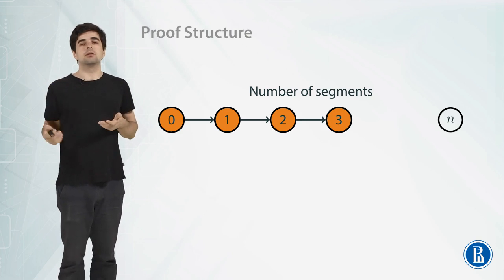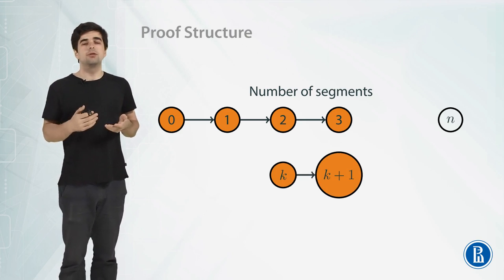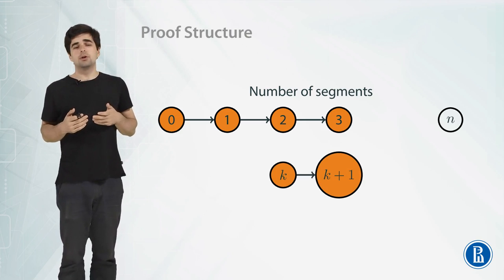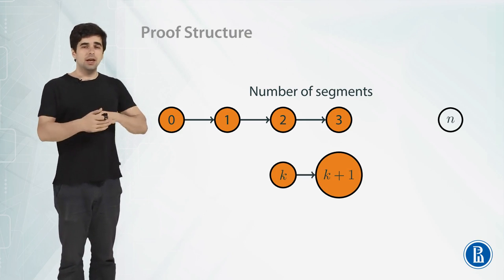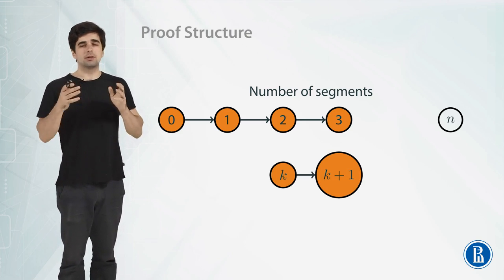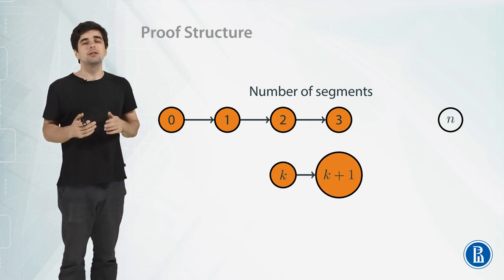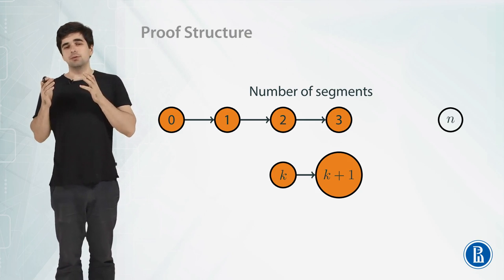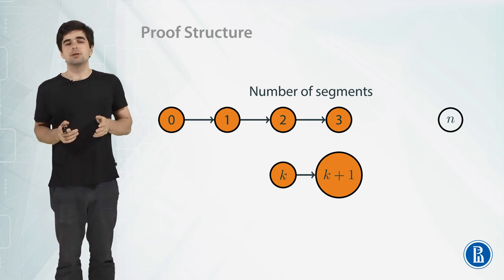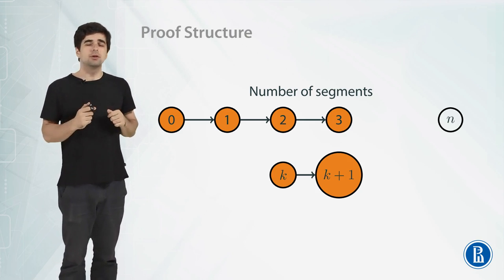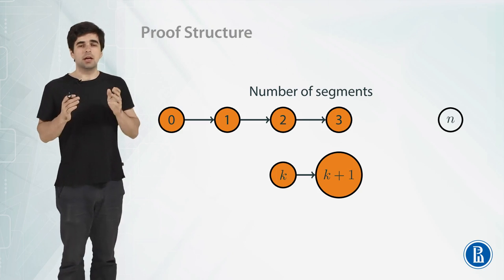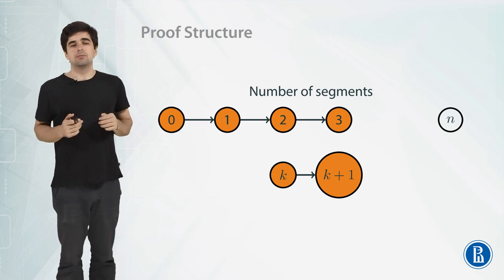And to do that, we prove the general thing, that if for some k, for any k segments, connecting some number of points, the number of odd points is always even, then for any k plus 1 segments and any number of points connected by those k plus 1 segments, the number of odd points will also stay even.